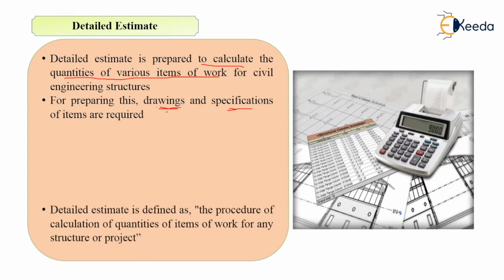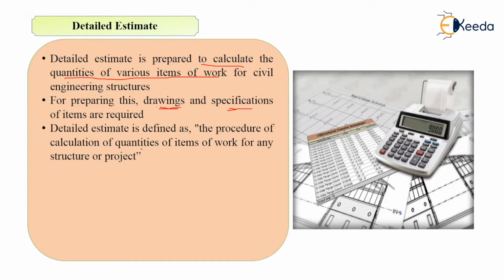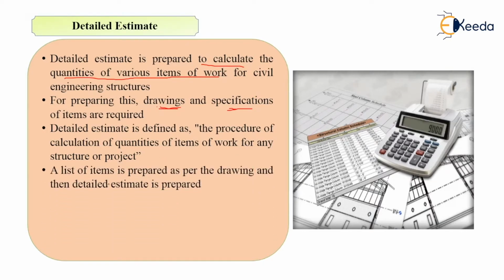It may be defined as the procedure of calculation of quantities of items of work for any structure or project. A list of items is prepared as per the drawings, and then the detailed estimate is prepared. As per the drawing, you will find out how many items of work need a detailed estimate.